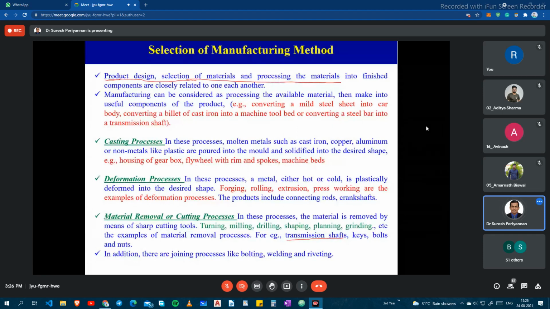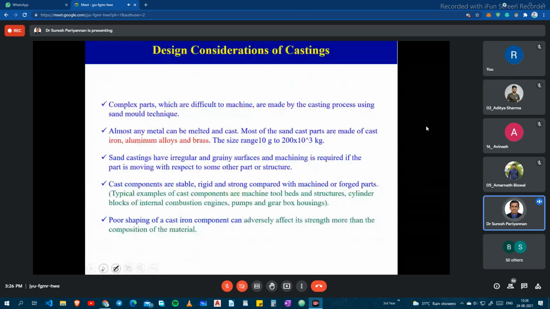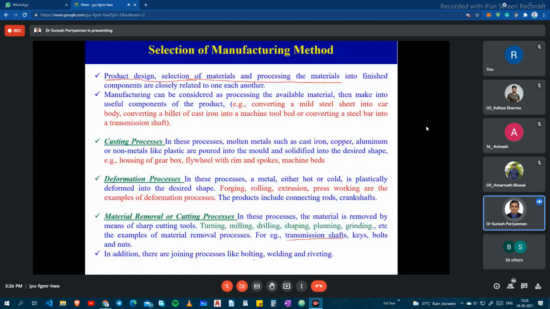Reducing the diameter of the shaft is a step turning operation, which can be done with the help of the lathe machine. Keys, bolts and nuts can also be very easily prepared with the help of machining processes like the lathe machine. We already studied the thread cutting process, right? So based on your requirement, you have to choose the appropriate machining process, either turning, milling, or drilling.